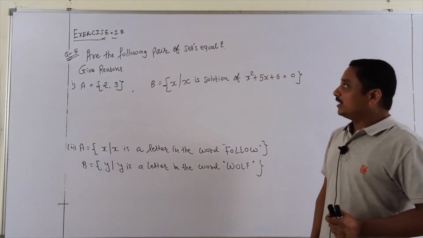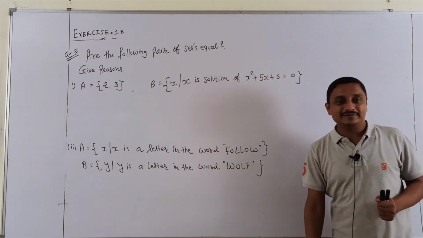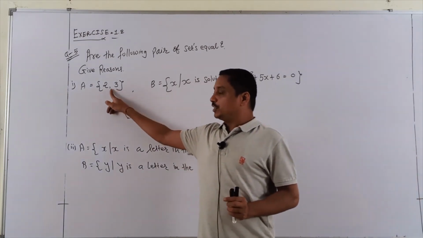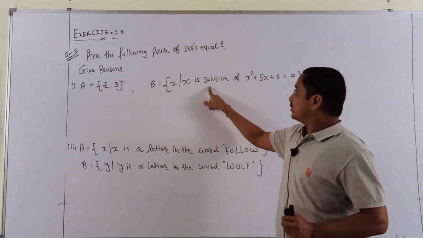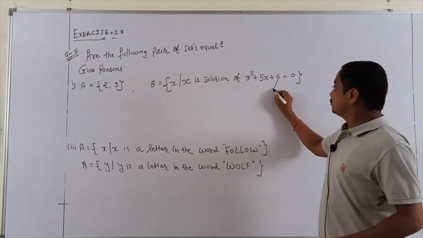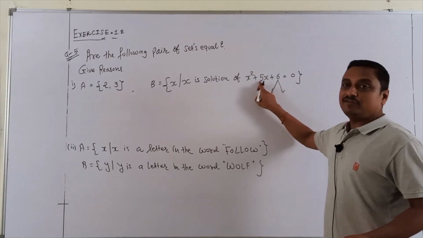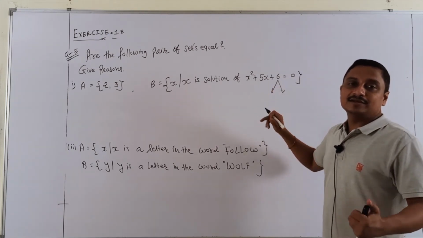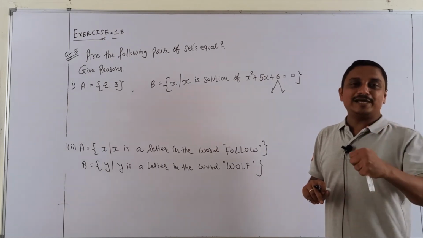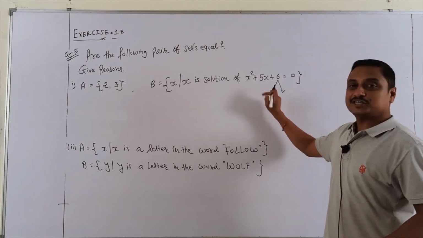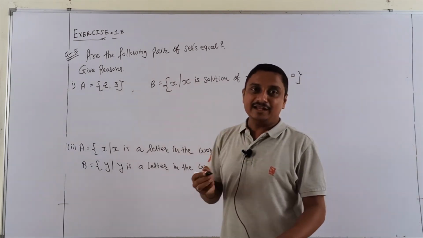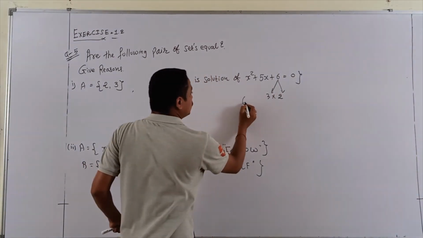One more numerical. Question 5. Are the following pair of sets equal? Students, equality is being asked. Set A is given as 2, 3 and set B is given as the solution of x square plus 5x plus 6. Just split it. You get 5 and 6 splitting. 3 and 2 are either 6 and 1 are. 6 and 1 do not apply because all are positive. So 3 and 2 must be the factors. Then the balancing plus 2.